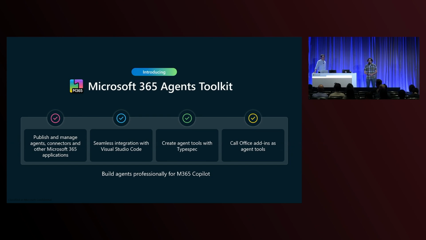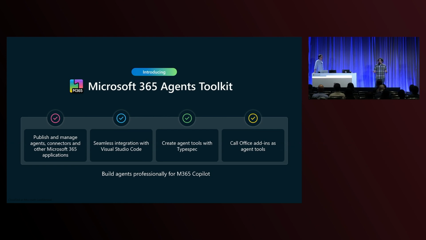So that is the idea, and it's my pleasure to be able to introduce to you, it was mentioned in the keynote, but I want to introduce it here to you all, the Microsoft 365 Agents Toolkit. This is how you can professionally build agents for Microsoft 365 Copilot. Now, first I want to talk about how it's your solution to publish and manage agents and connectors and other Microsoft 365 applications. And it is an evolution of the Teams Toolkit, but it provides so much additional power.